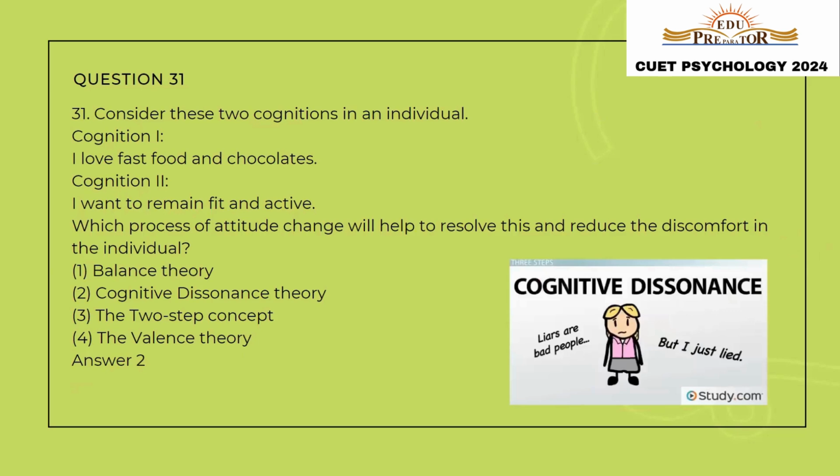Consider these two cognitions in an individual. The first cognition says, I love fast food and chocolates. Second cognition says, I want to remain fit and active. Which process of attitude change will help to resolve this and reduce the discomfort in the individual? So whenever we have different cognitions that are contradictory to each other, then the theory that explains attitude change by changing one of these cognitions is known as cognitive dissonance theory. This was given by Leon Festinger. So the correct answer is option number 2, cognitive dissonance theory.